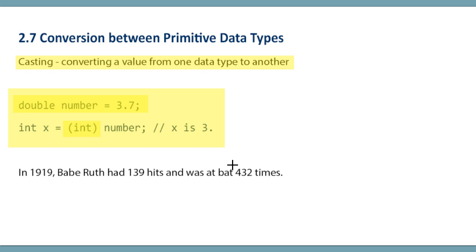Let's do another example. In 1919, Babe Ruth had 139 hits and was at bat 432 times. Let's find Babe Ruth's batting average for that year. Batting average is calculated as number of hits over number of at-bats. So I'm going to open up NetBeans, and let's make a program to calculate Babe Ruth's batting average in 1919.